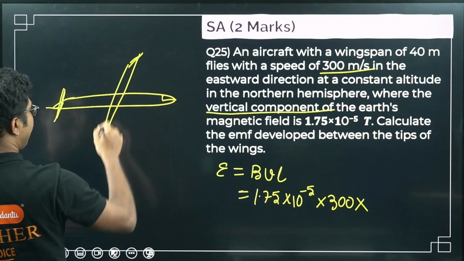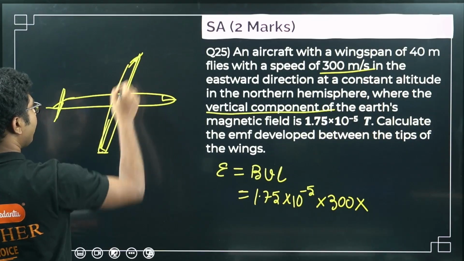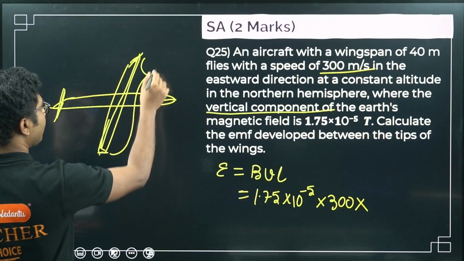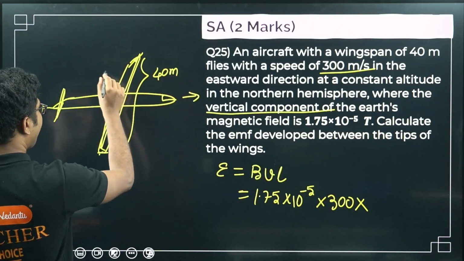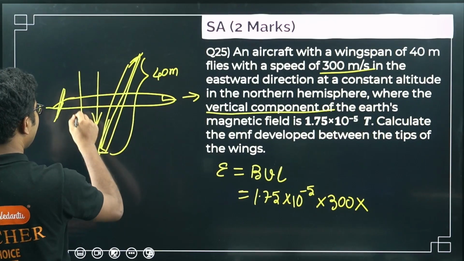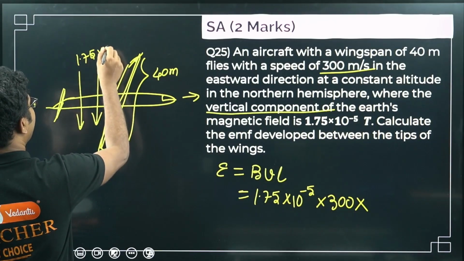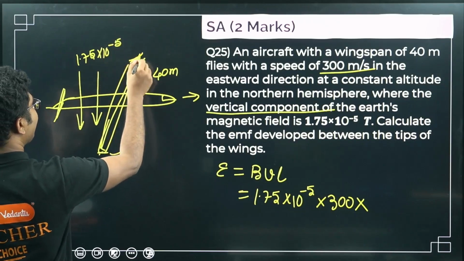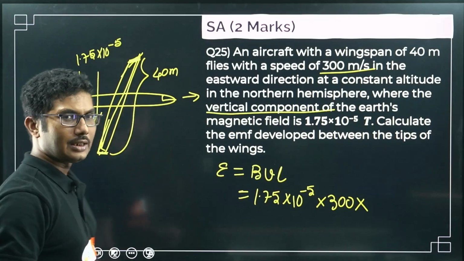Okay, this is the wingspan, and there will be some induced EMF in the edge of the wing. This is the wing, so this is 40 meter. It is flying east, and the perpendicular component of the Earth's magnetic field is 1.75 times 10 to the power of minus 5. Now what is the EMF generated between the ends of the wingspan? That is the main thing.